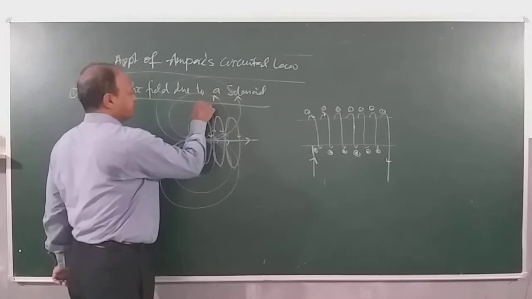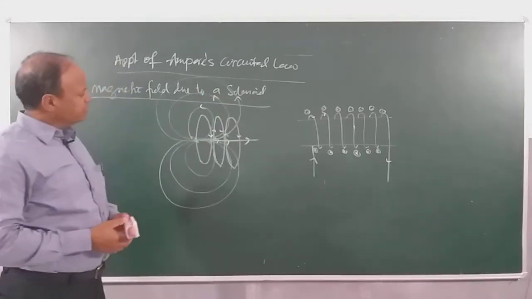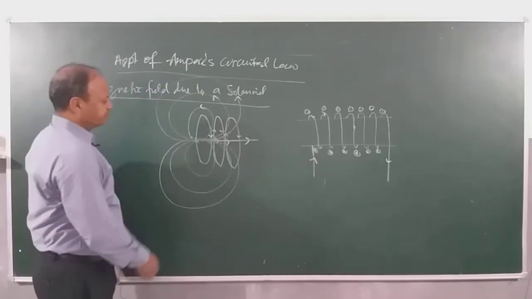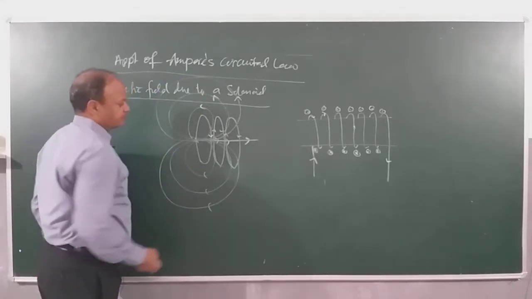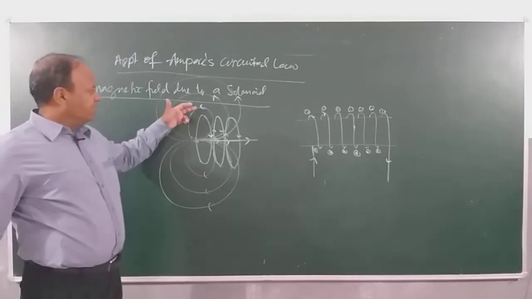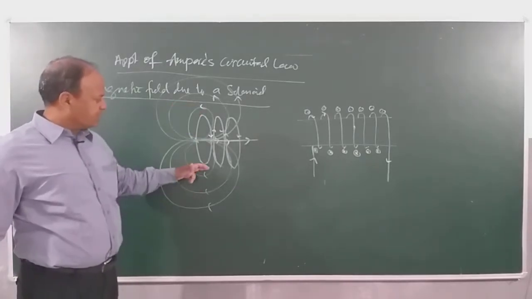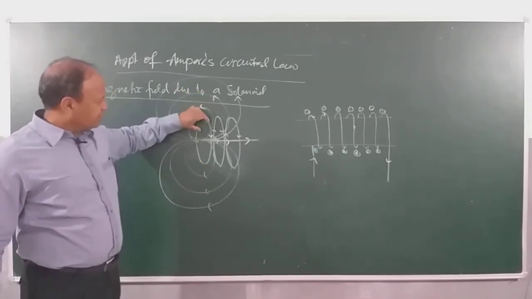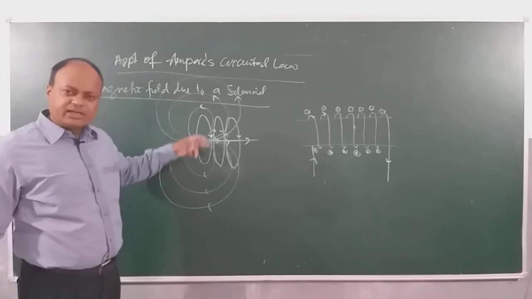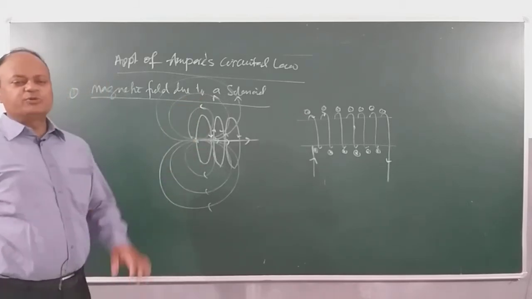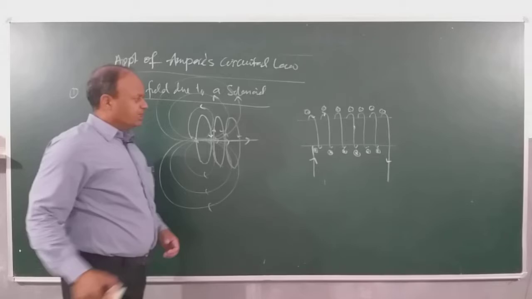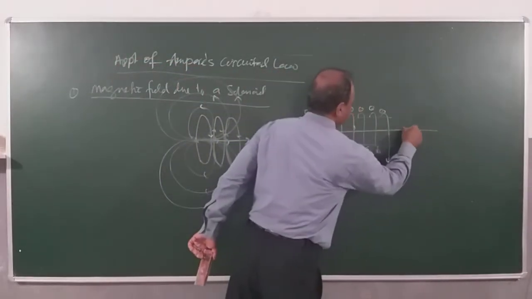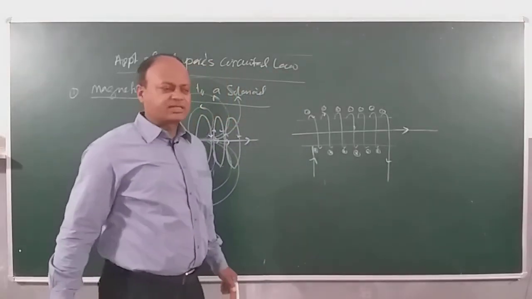That in fact, field will exist only inside these rings, and at points outside, current here is coming out and current here is entering. So anywhere outside the circular rings here, the fields will be cancelling, right? So we can conclude like this, that at the center the magnetic field will be something like this, straight and parallel to the axis.